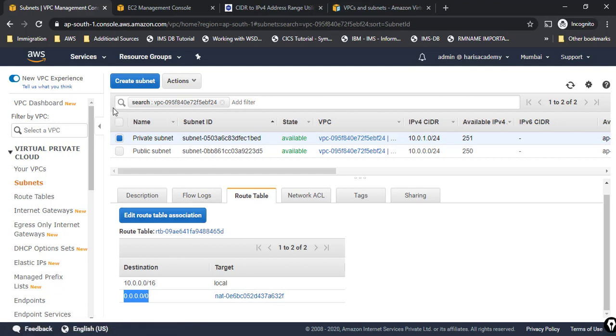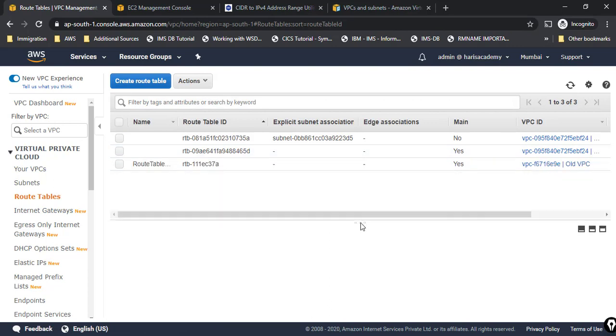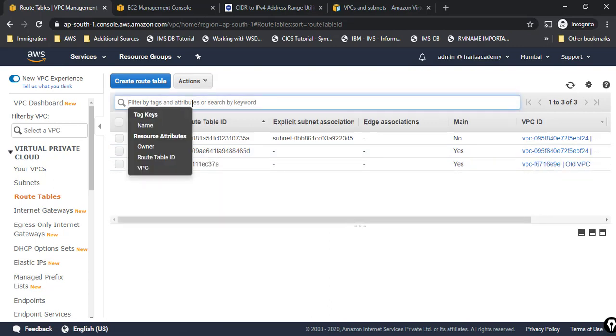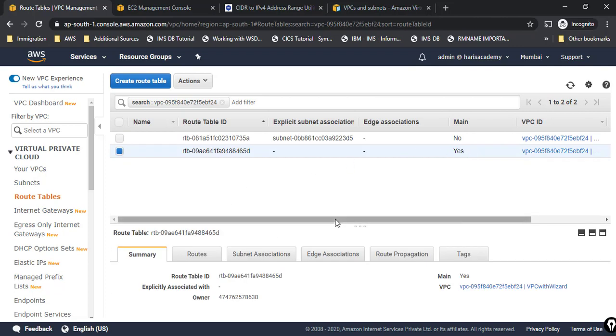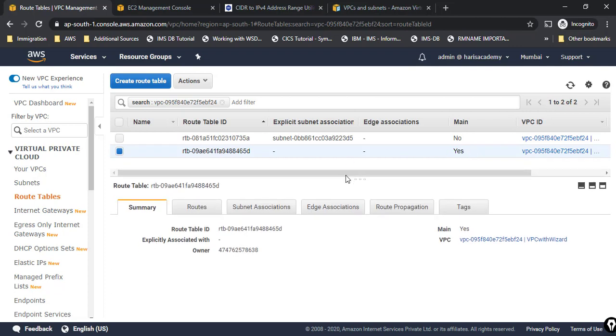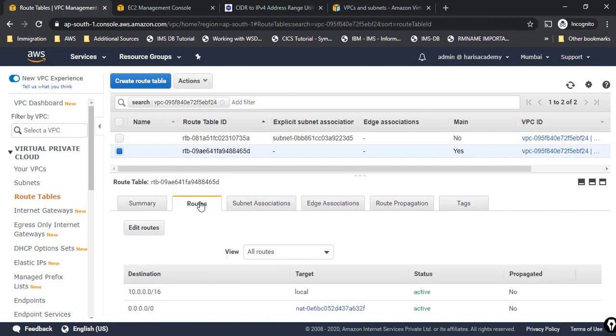Now after creating this, what else have I seen? I have seen route tables. As I told you earlier, whenever we create a VPC, the default route table will be created, which is our main route table. If I click on the main route table and see the details, the subnet associations are a very important thing here. You can go to routes, and here you can see this is for NAT gateway.